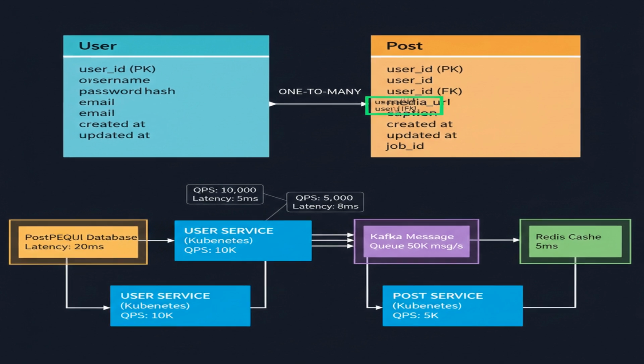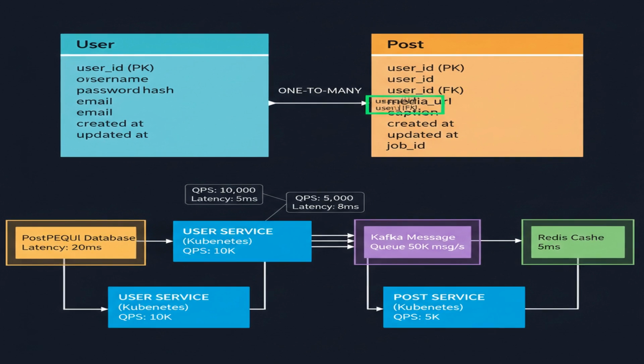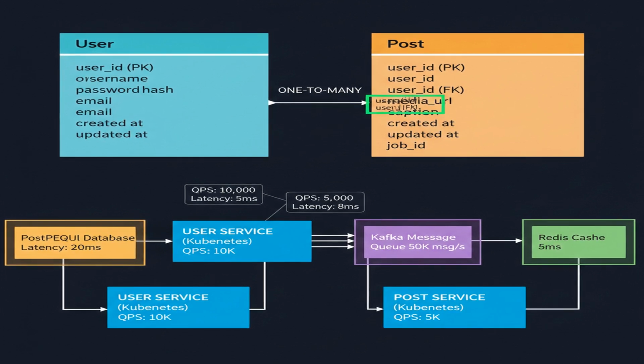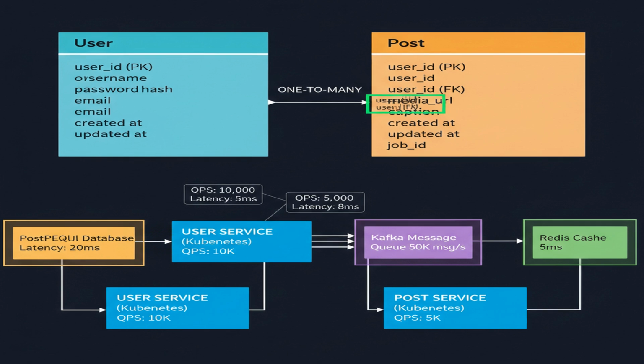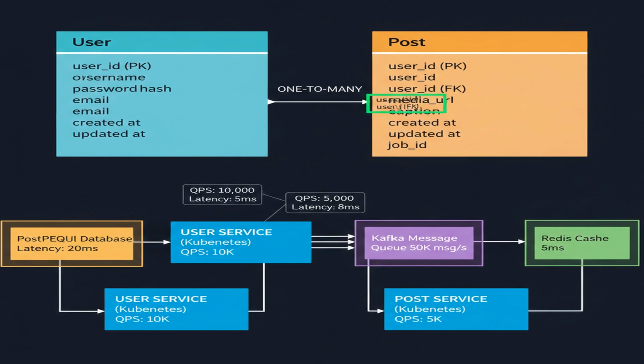For the user table, we'll have fields like user ID, primary key, username, password hash, email, created at, and updated at. For the post table, we'll have post ID, primary key, user ID, foreign key, media URL, caption, created at, and updated at. We'll also add an index on user ID for efficient feed retrieval.